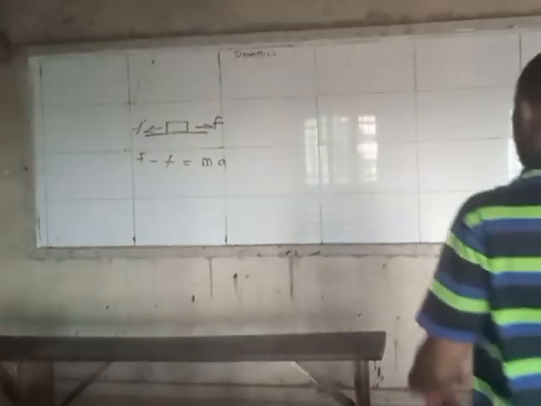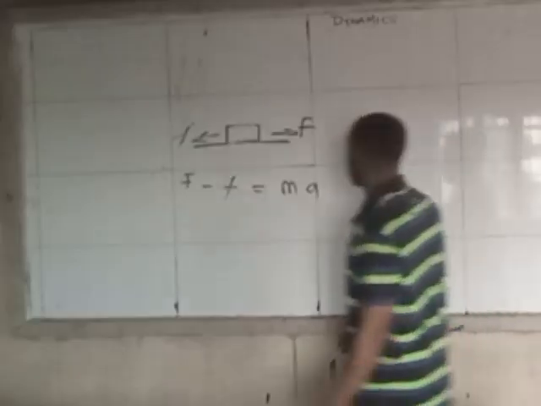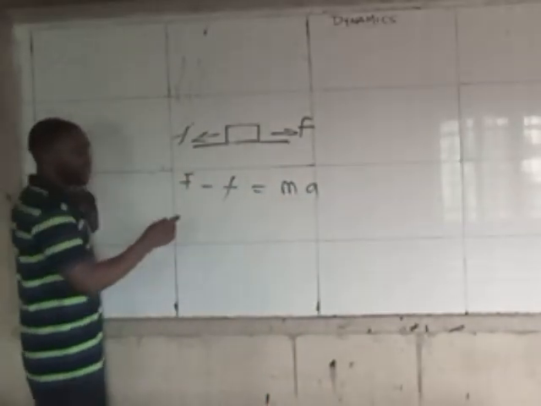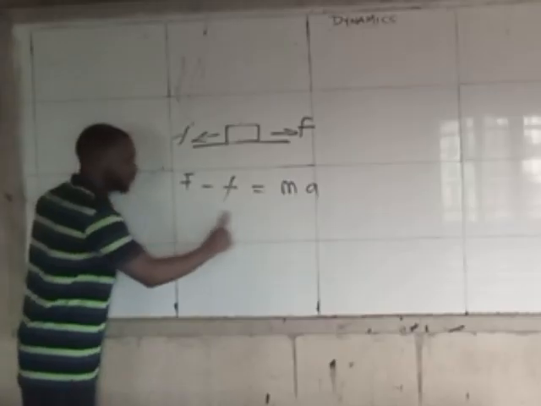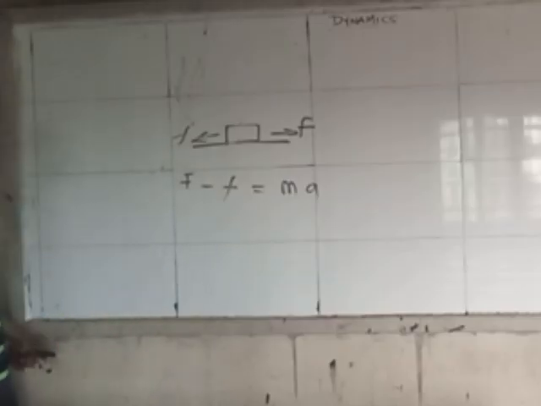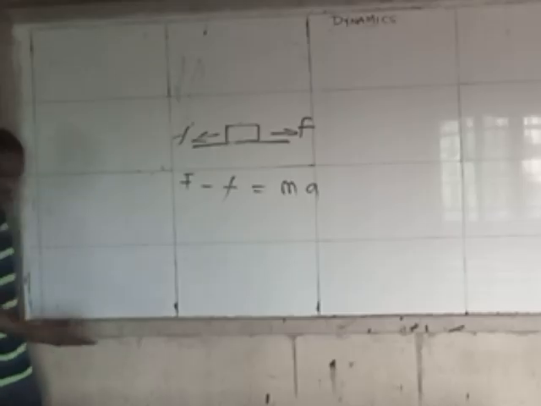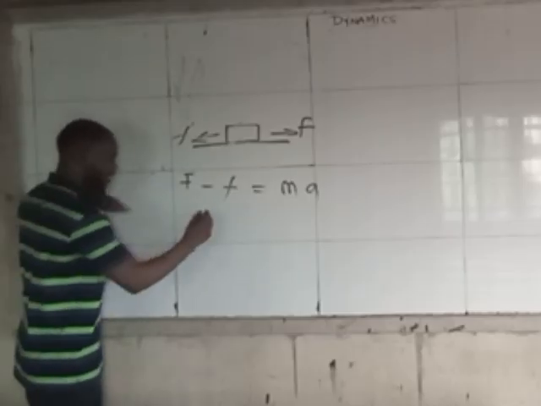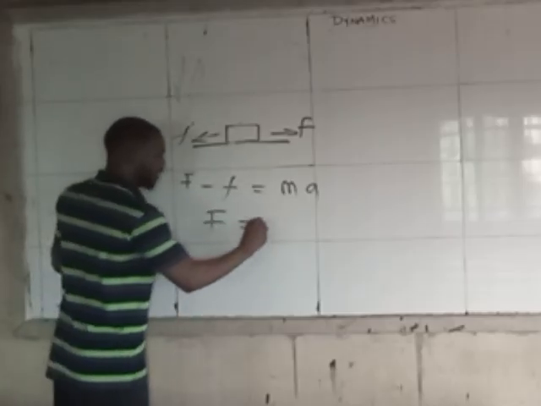But in a situation where they did not mention friction, they did not give you friction, because it's not every time, just like if you are moving now, and they say force is acting on you, nobody wants to come and ask what is your friction. So in practice, it's simply MA.